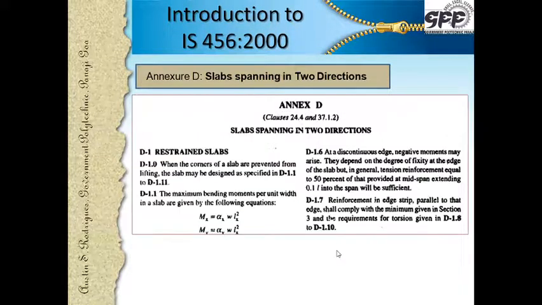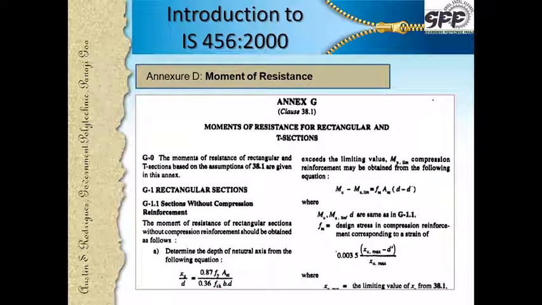Then we have the next one from here, the moments of resistance for rectangular and T section. Whenever we are designing any member, whenever we are designing a beam, we will be looking at the cross section. If the cross section is rectangular, we will be using G1 for rectangular sections in order to find resisting capacity, and based on that we would be going ahead with the design.